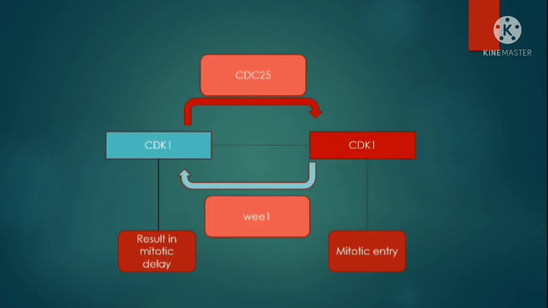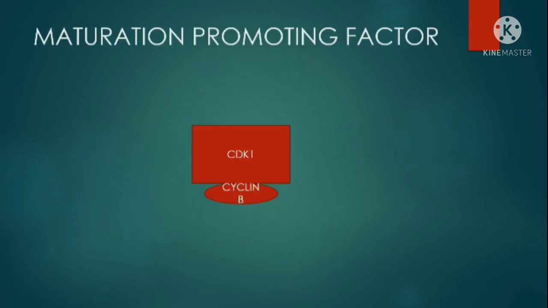An active cyclin-dependent kinase 1 or CDC2 can form a complex with cyclin B which promotes the cell into mitotic entry, but their inactivation results in mitotic delay. They are inactivated by Wee1 kinases and are activated by CDC25. Maturation promoting factor is the protein complex formed when cyclin-dependent kinase 1 or CDC2 gets associated with cyclin B. The primary function of MPF is to promote spindle assembly, chromatin condensation, and the breakdown of the nuclear envelope.